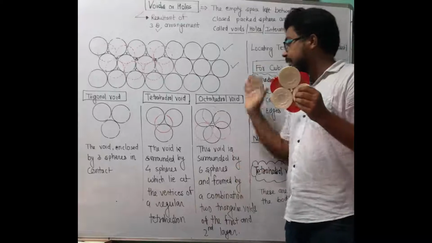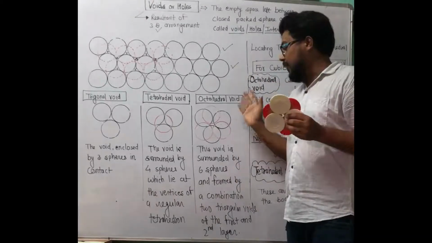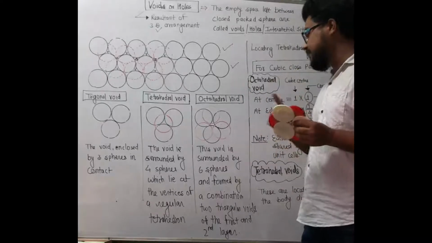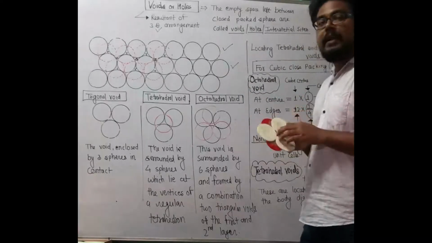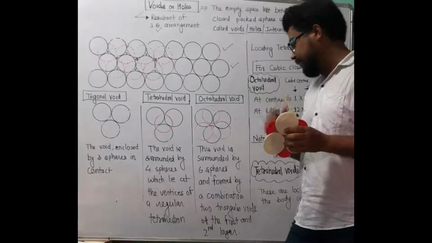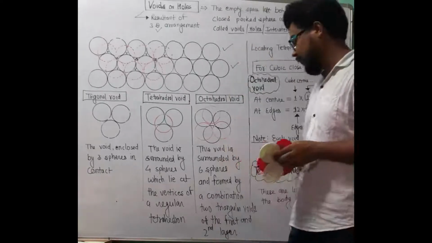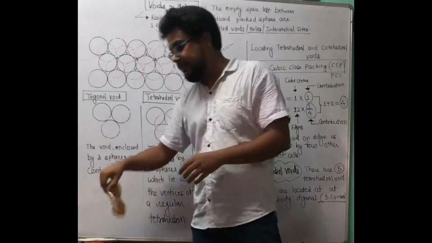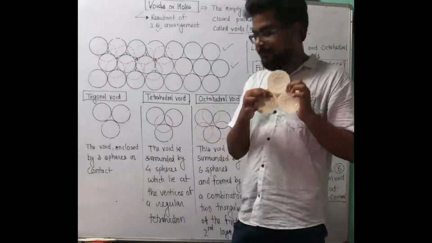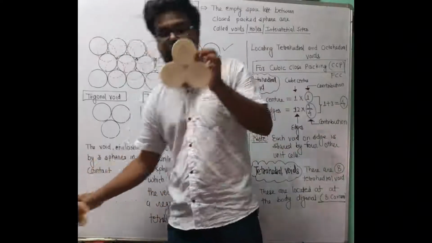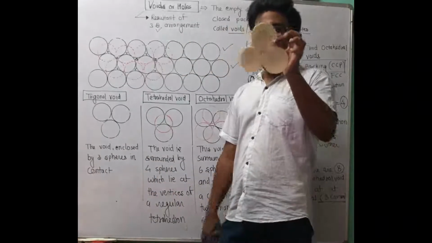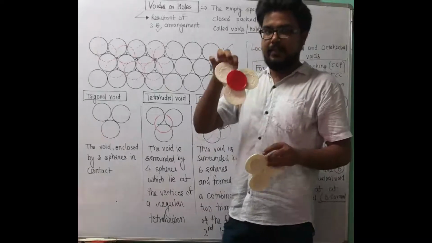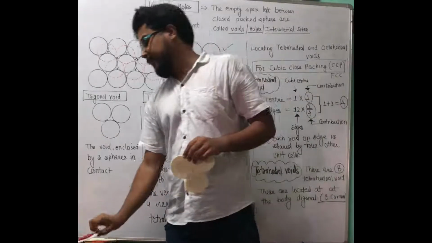Then this void is considered as octahedral void, and the void is created by 6 spheres which are surrounded in a combination of 2 trigonal voids over the first and second layer. So this one is a trigonal void. This is created by 3 spheres. When 4 spheres are there and the arrangement is like this, then this is known as a tetrahedral void.